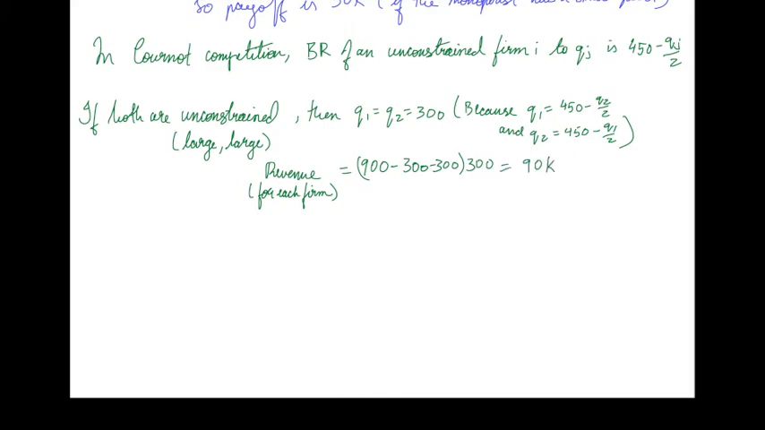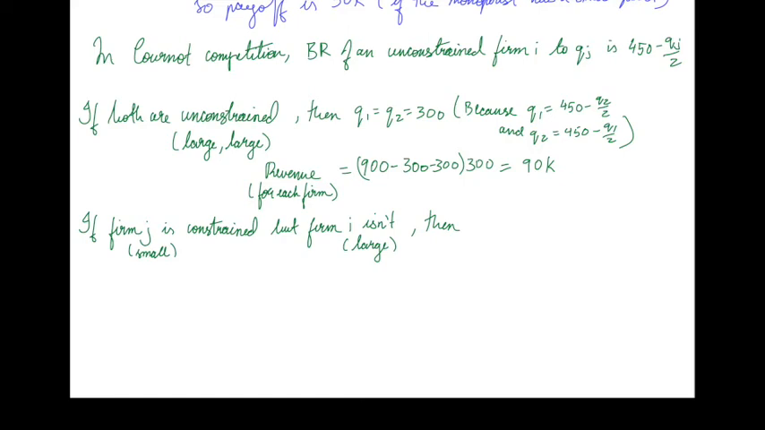If one of the firms is constrained and the other is unconstrained, then the constrained firm is going to have to produce only 100, and the unconstrained firm is going to produce (450 minus 100) over 2, or 175. So if firm j is constrained, then firm i is going to produce quantity Qi such that Qi is (450 minus Qj) over 2. But because firm j is constrained, it's going to produce the maximum amount that it can, so Qj is going to equal 100. This means that Qi is (450 minus 100) over 2.